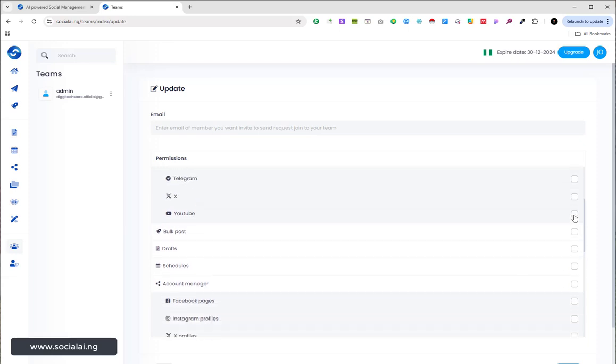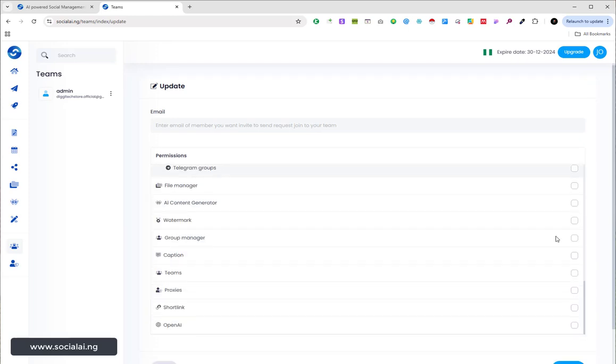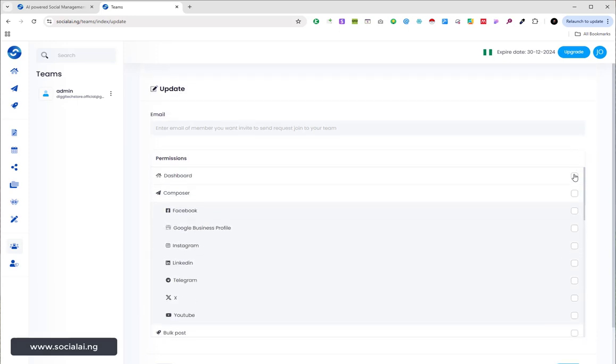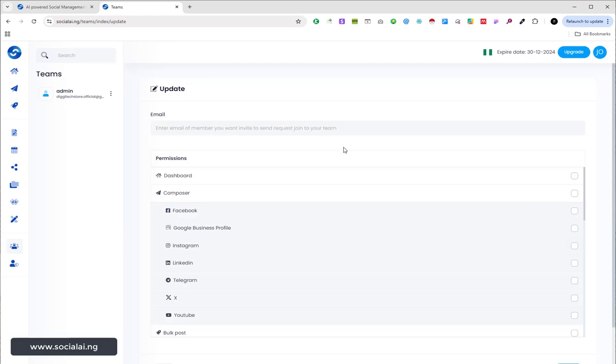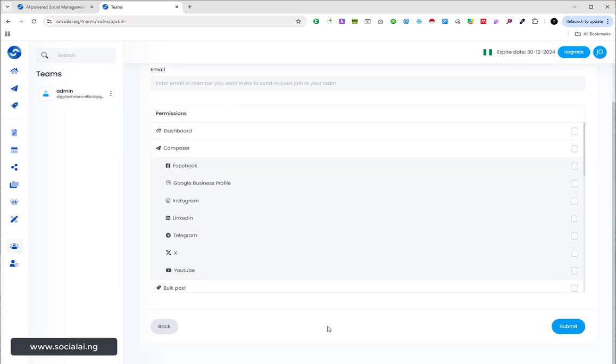To be able to view your drafts, your blog posts, to be able to control your composer. That means the person will be able to compose posts from his or her side as well. Also be able to view your dashboard, and so on and so forth. You can see everything right here. So you can decide to select everything, that is if you want to give the person access to everything. So the person just needs to sign up on SocialAI.ng. You input the person's email right here, then select the permission that you want to give the person, then submit. The person is going to receive an email to accept the permission, and that is it.